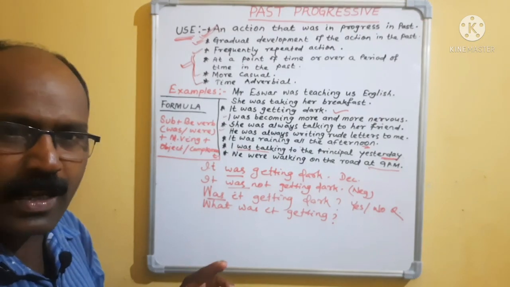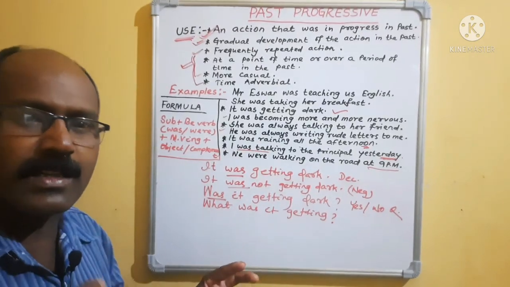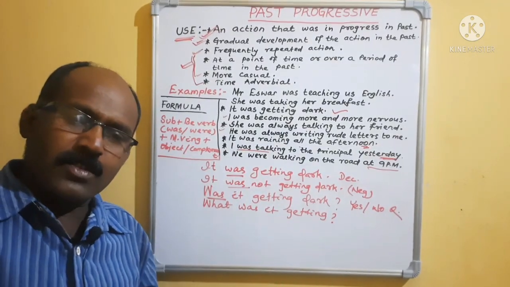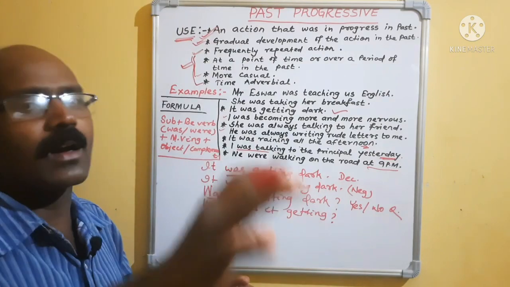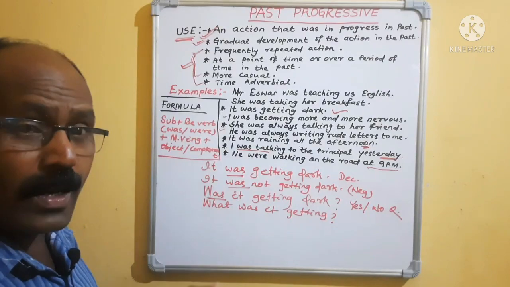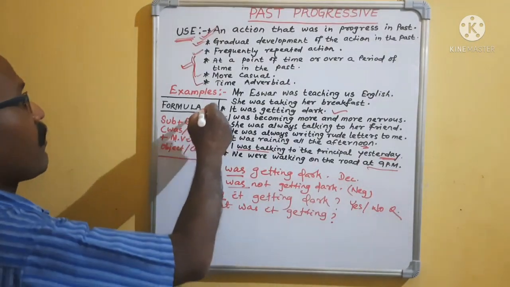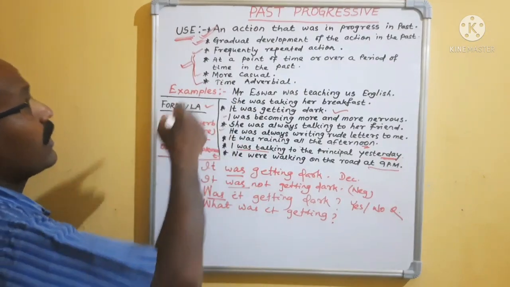If you are not practicing, only listening, not writing, still then it may cover 50 years, 20 years, you will be in confusion, isn't it? So no need to worry, go ahead, practice 10 to 15 minutes, okay? Already I have told you the formula, examples have been given, and uses.